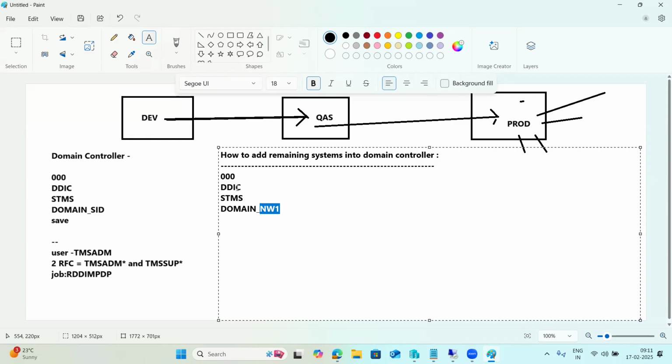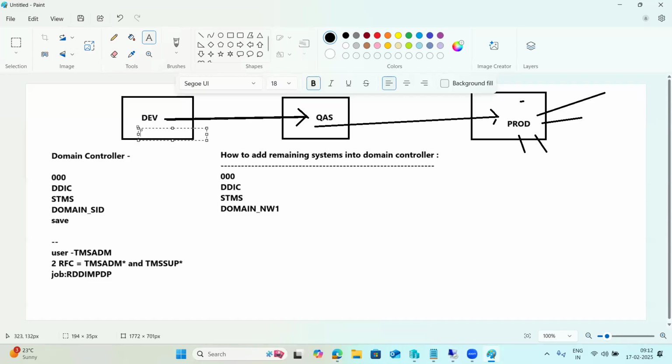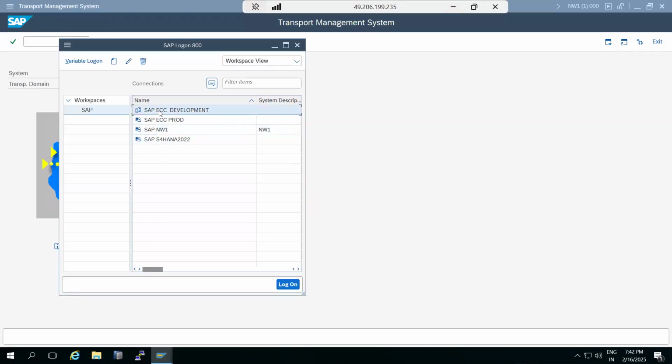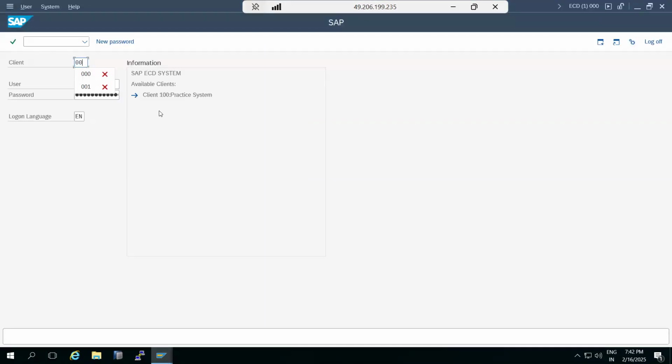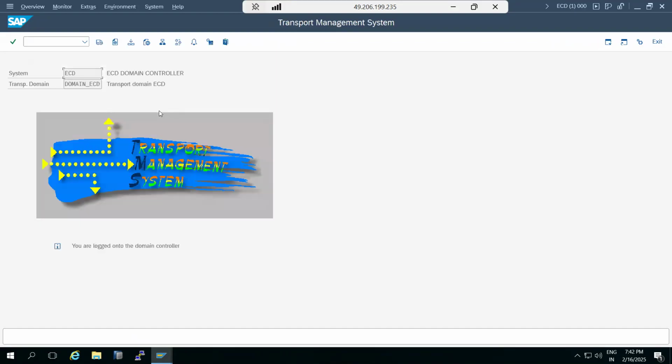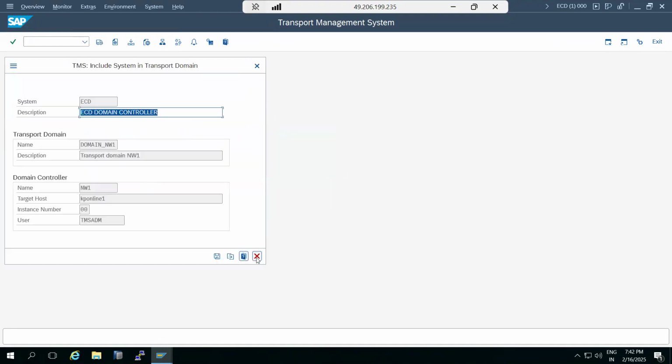Here NW1 is made the domain controller. Now we will add the ECD system into the domain controller. So log into the ECD system with the 000 client, then DDIC, then the password, then STMS. On the ECD system we have to delete the configuration first, because it's already there.